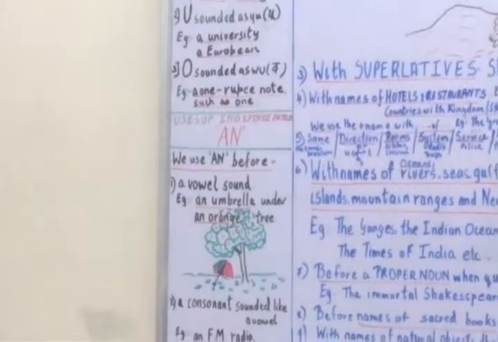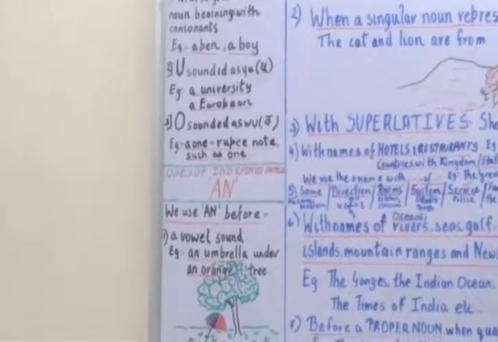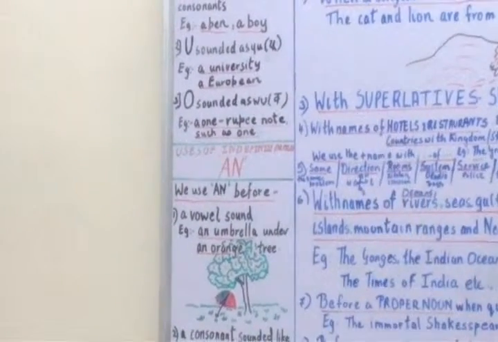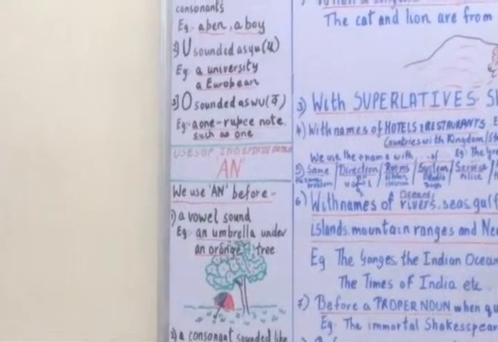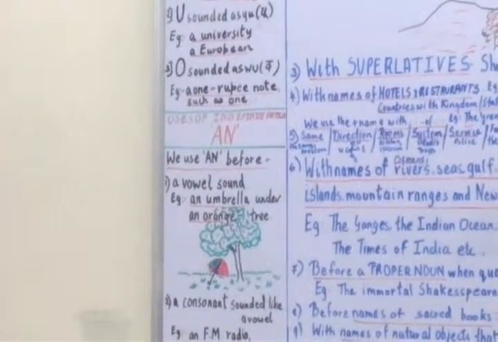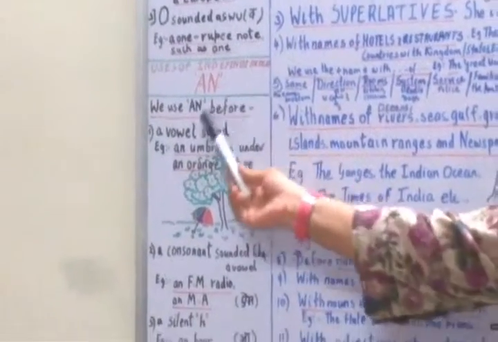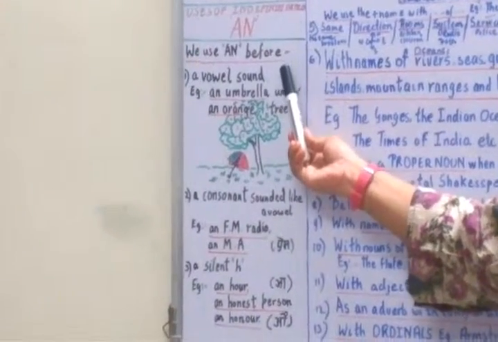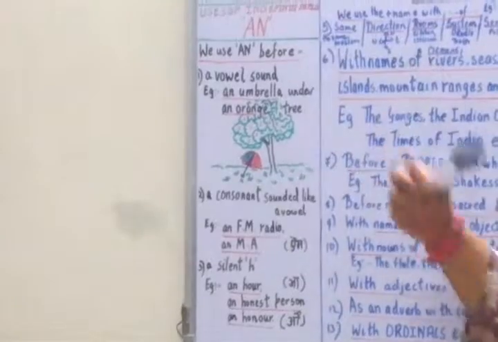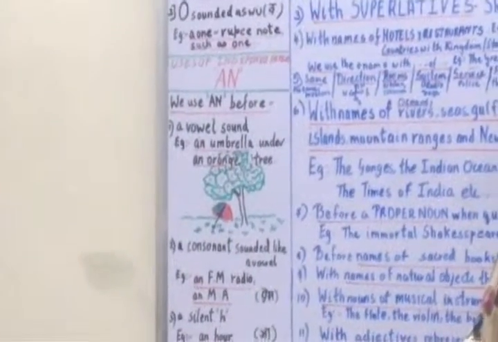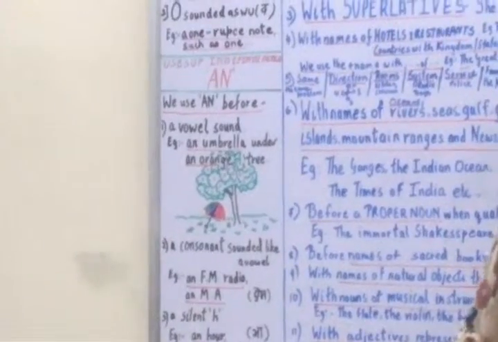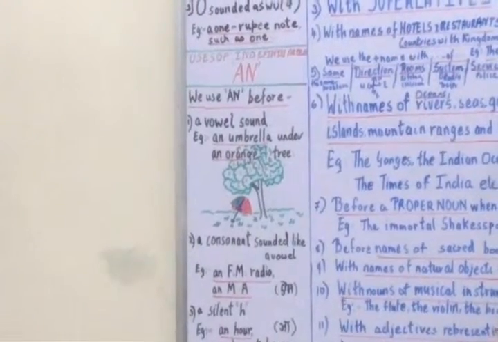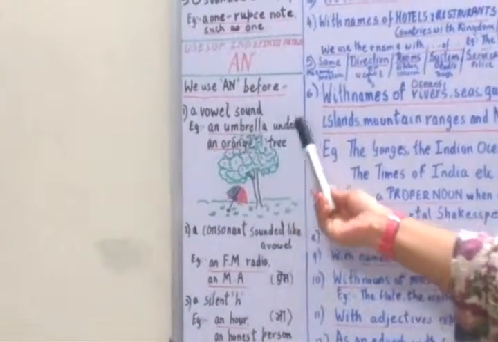So always remember that in articles, the indefinite article a is always singular and it always starts with a consonant sound. So let us see what is the second indefinite article, that is an. Now we use an before a vowel sound. Many people make the mistake again of using these 5 vowels A, E, I, O, U whenever they see a noun, but that is their misconception. It is wrong. You have to see the vowel sound. Example, an umbrella, an orange tree.